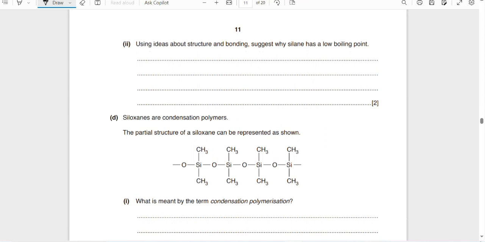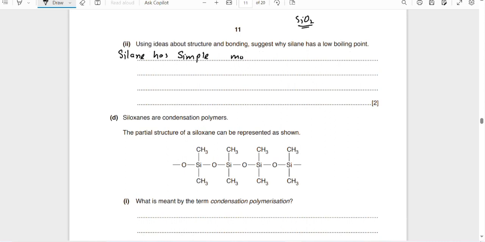Using ideas about the structure and the bonding, suggest why silane has a low boiling point. It has actually a simple molecular structure, unlike silicon dioxide, that has a giant molecular structure.